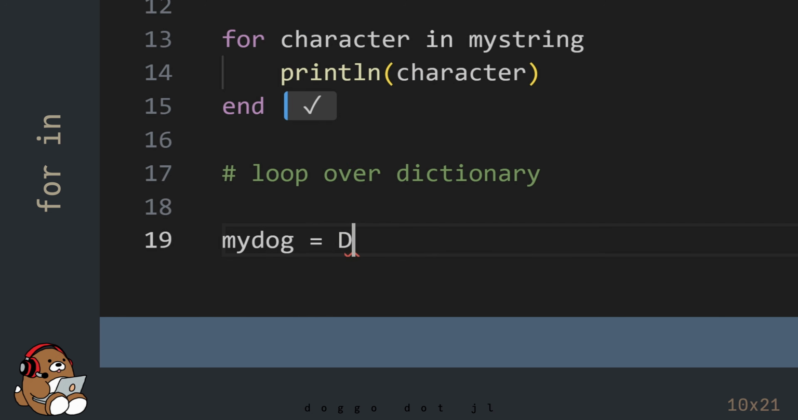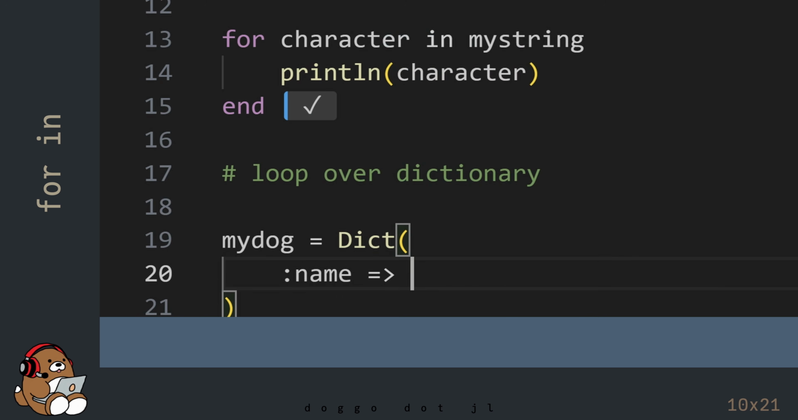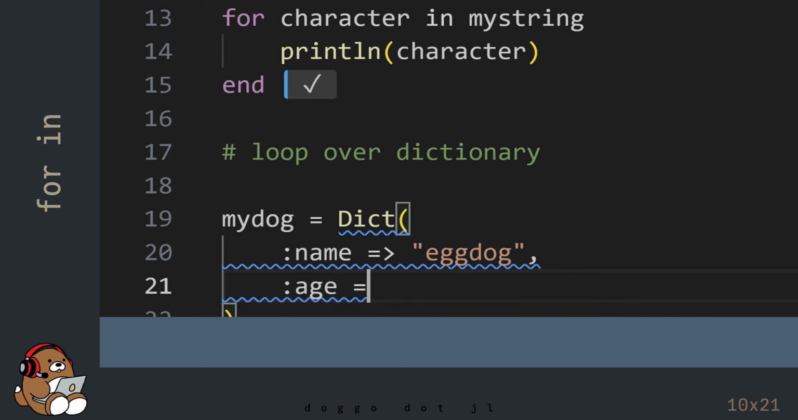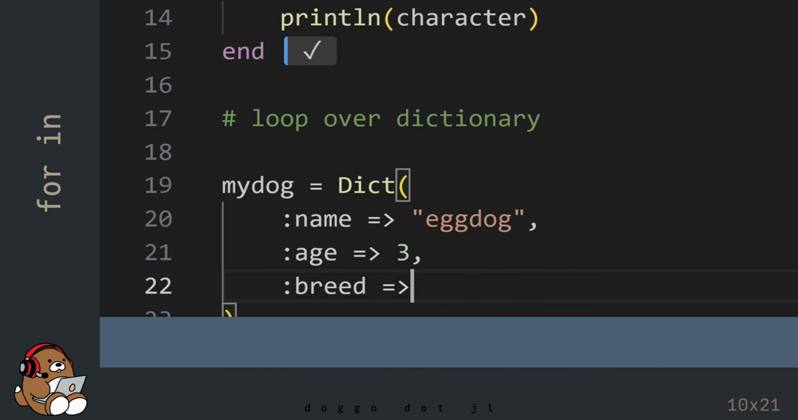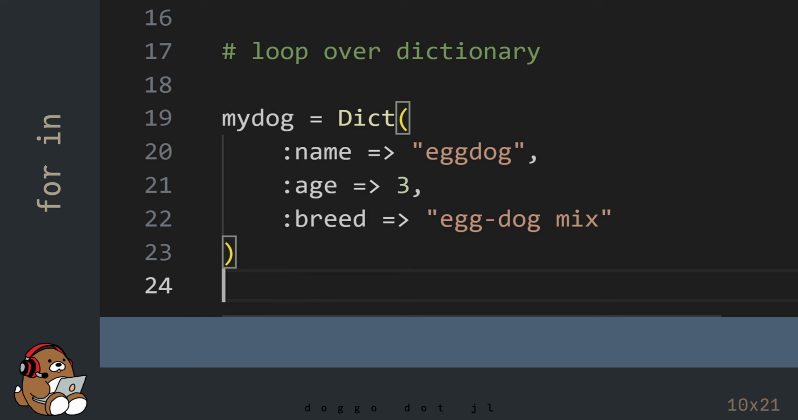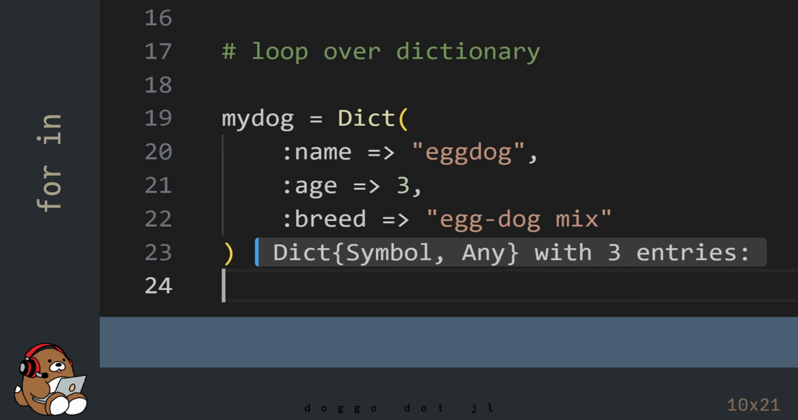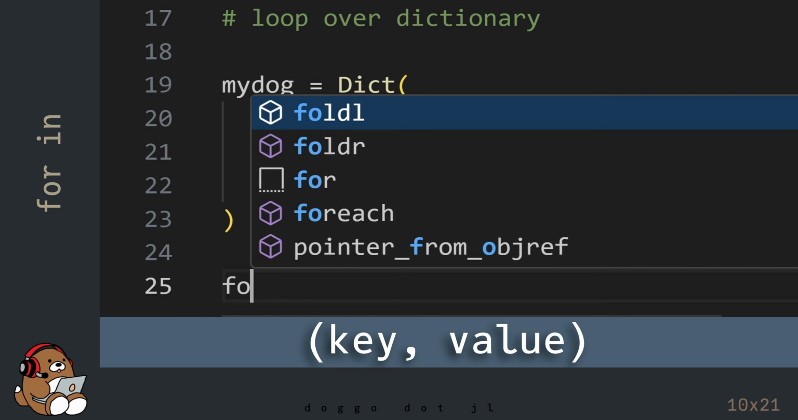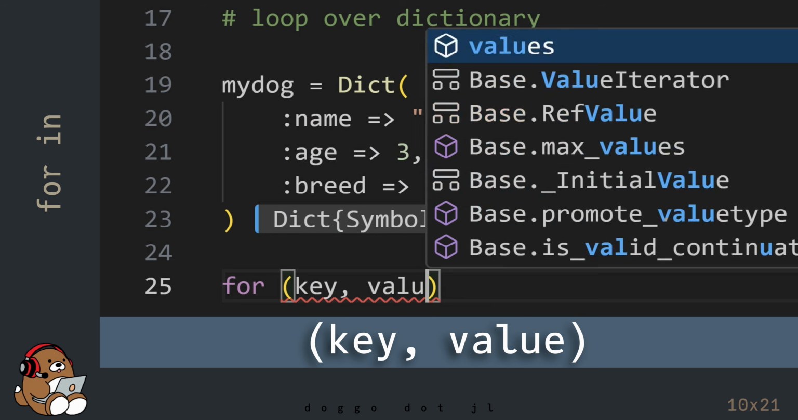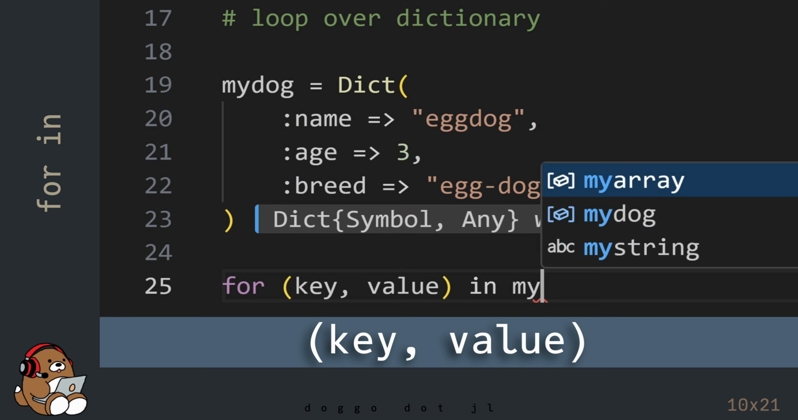You can also use this concept to loop over the keys and the values in a dictionary. For the variable names for the key-value pairs, use a tuple when creating the for loop.